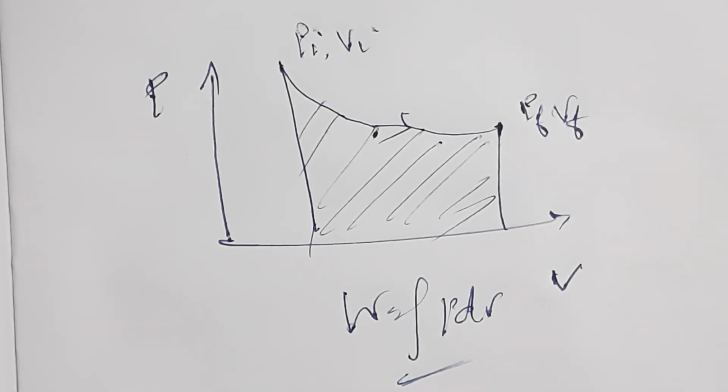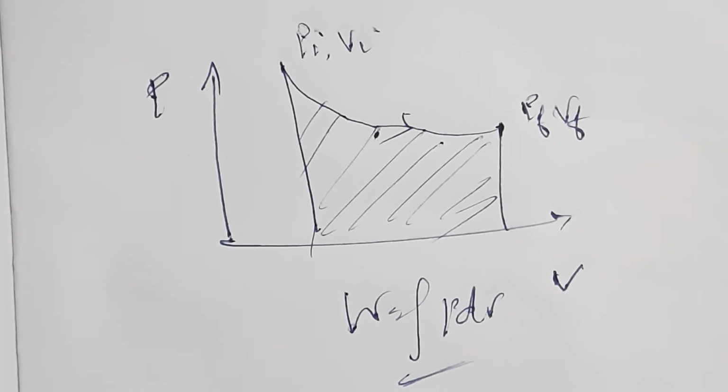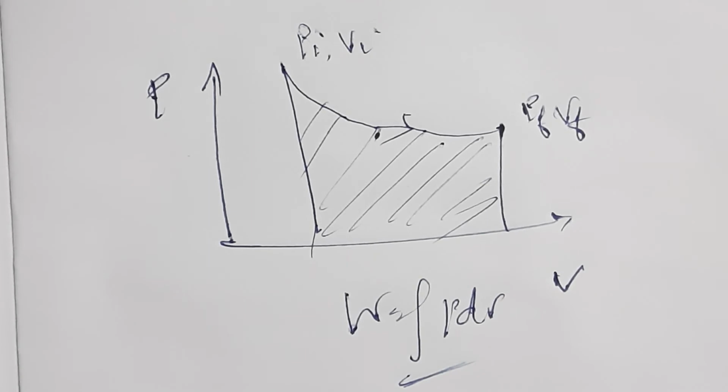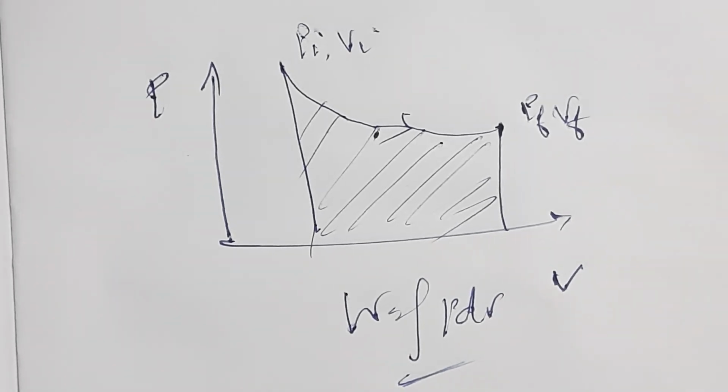So today we have discussed internal energy, the first law of thermodynamics, Joule's mechanical equivalent of heat, quasi-static process, work done in volume changes and the PV diagram.